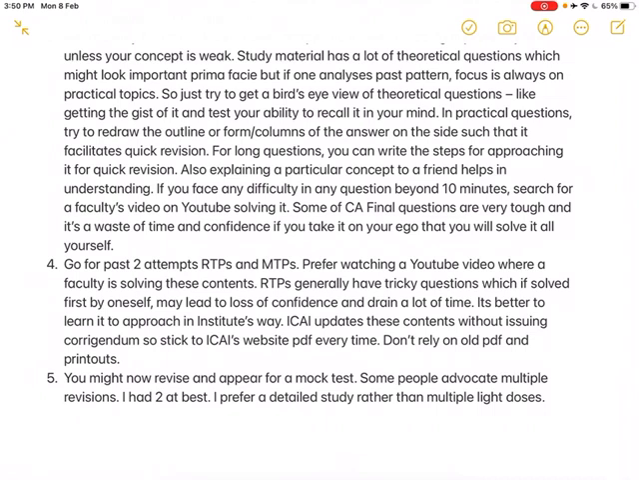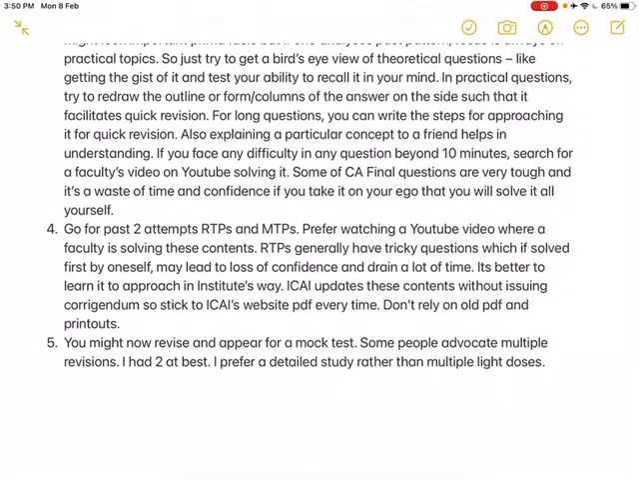For long questions, you can write the steps for approaching it for quick revision. This is very important in topics like Ind AS 116, where you have to calculate the lease liability and all those things. So you can just write the steps in brief so that it helps you in quick revision. Also, explaining a particular concept to a friend helps in understanding it. This is true for everything.